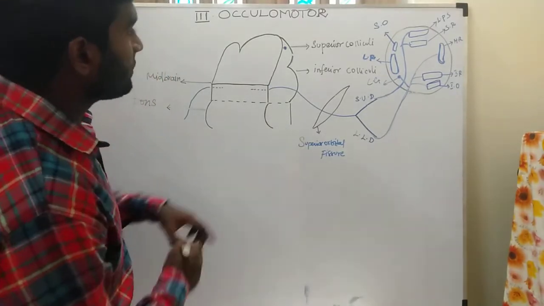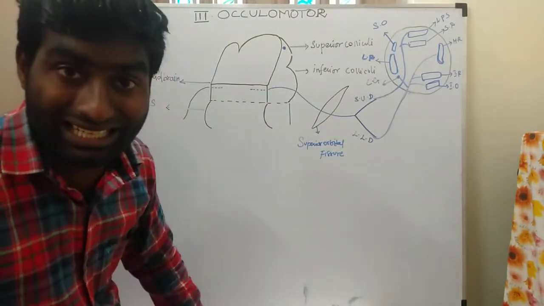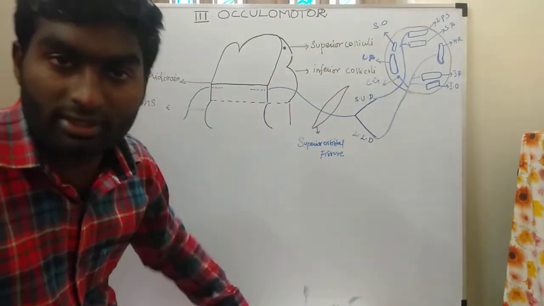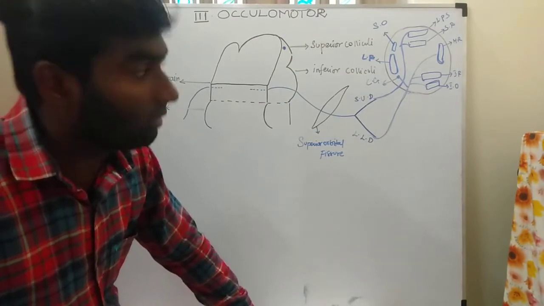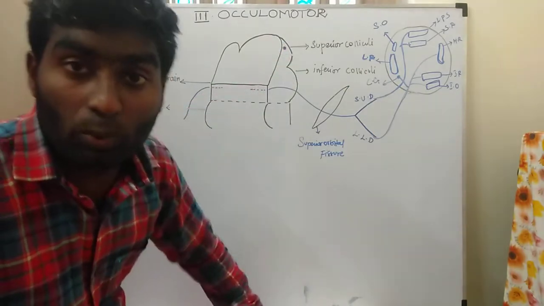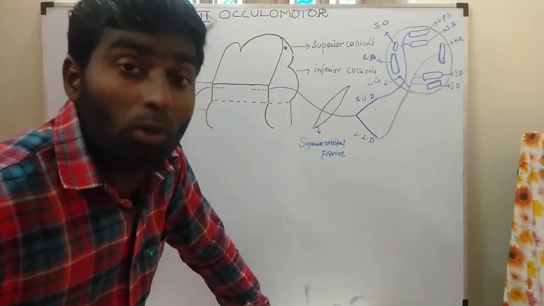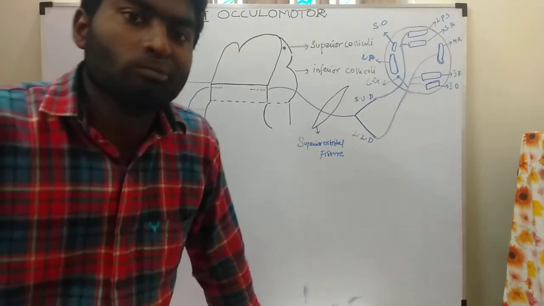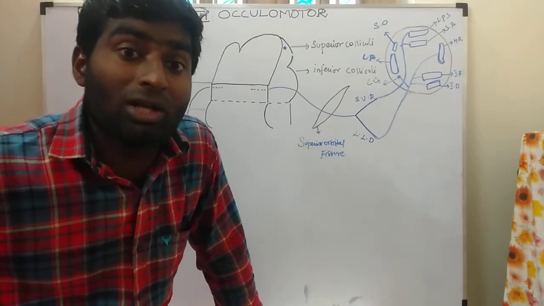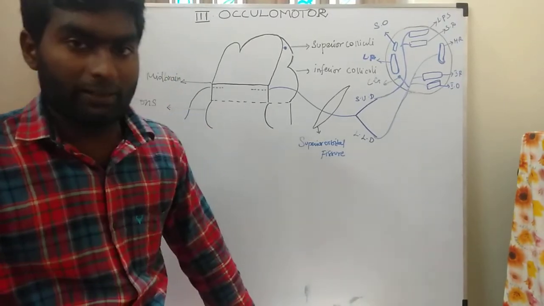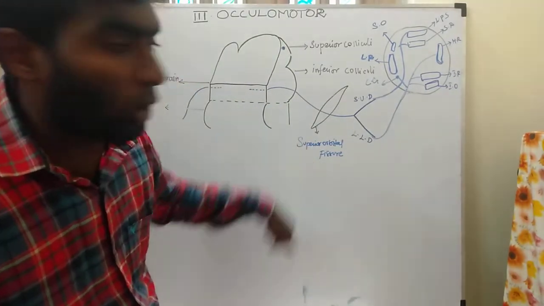Write the points. The oculomotor nuclei are present at the level of the superior colliculi. From the oculomotor nuclei, the oculomotor nerve arises in the anterolateral part of the midbrain. Then the nerve passes into the superior orbital fissure.